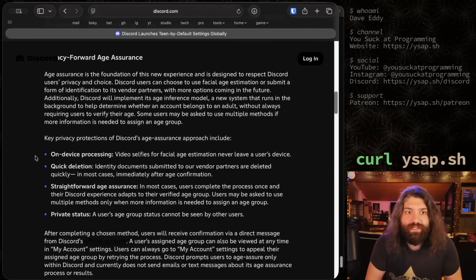Additionally, Discord will implement its age inference model, a new system that runs in the background, to help determine whether an account belongs to an adult, without always requiring users to verify their age. Some users may be asked to use multiple methods if more information is needed to assign an age group.